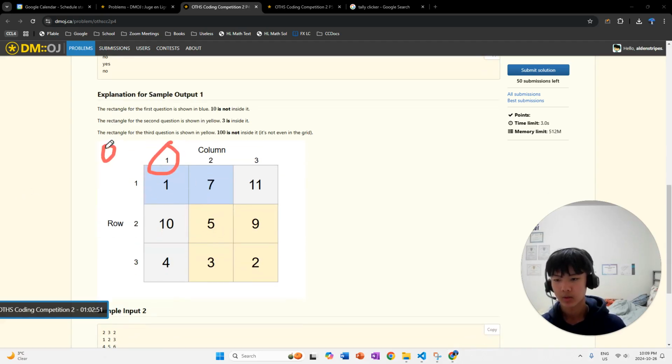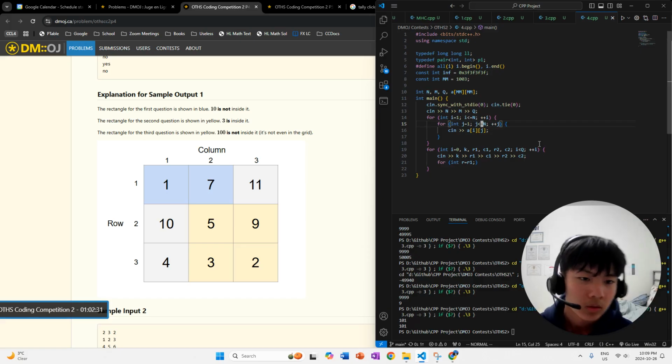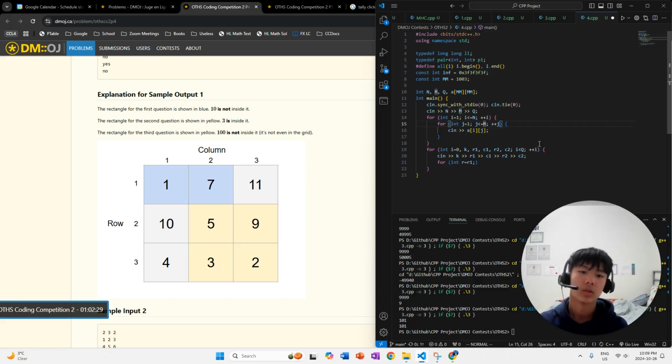So it's not 0 indexed. Instead, it's 1 indexed, 1 based, which means the first index of the array is going to be 1, at least the one that we're considering. So I'm going to loop from 1 to n. Oops, I put n for both of these. This one's m, the number of columns.